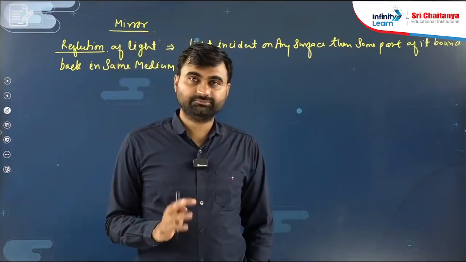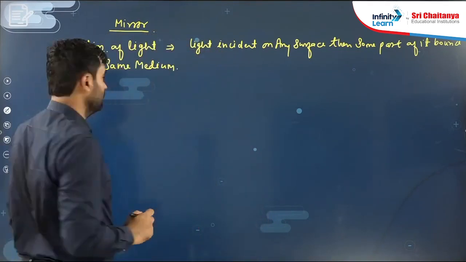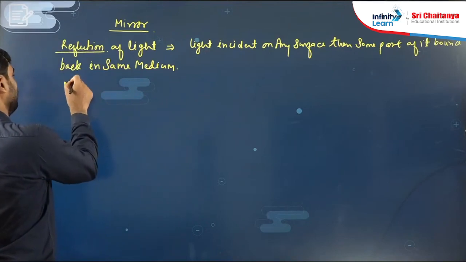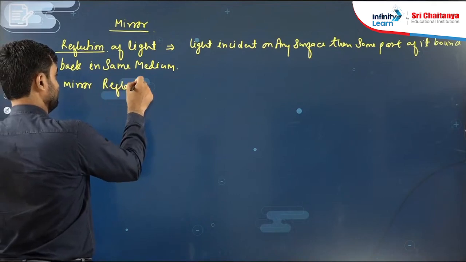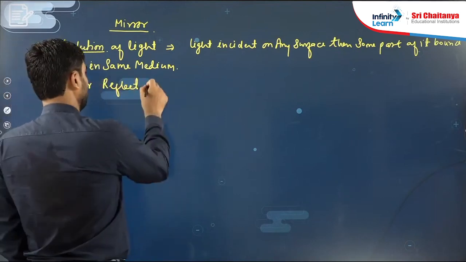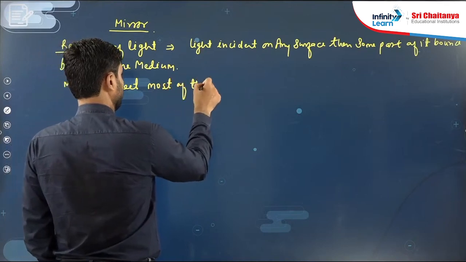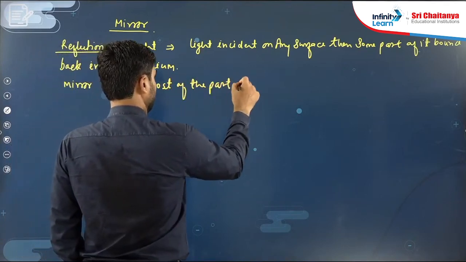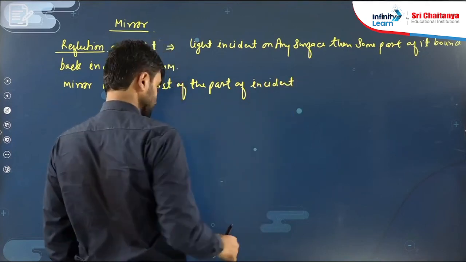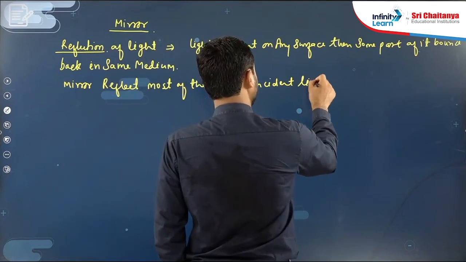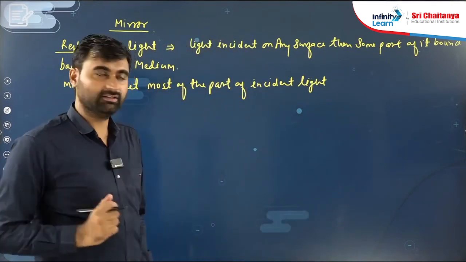Is it clear? So in case of a mirror, what does a mirror do? A mirror reflects most of the part of the incident light.